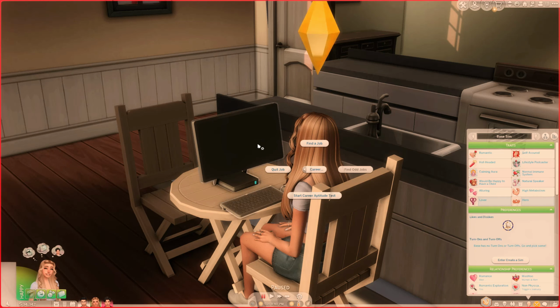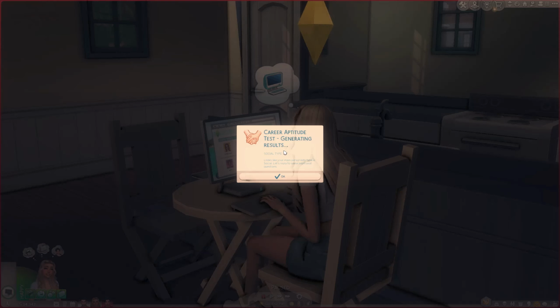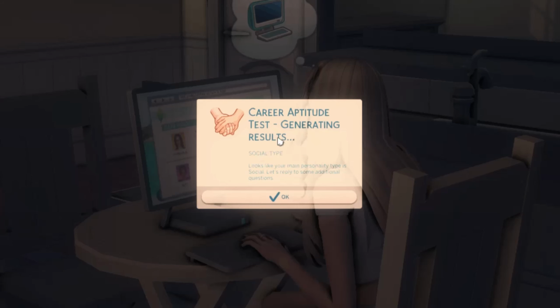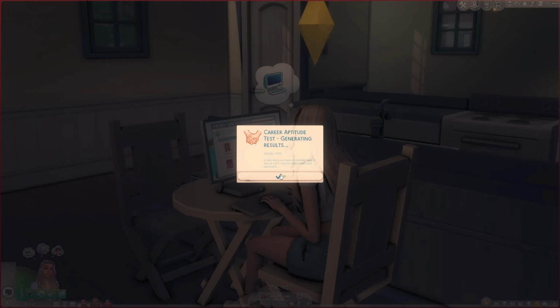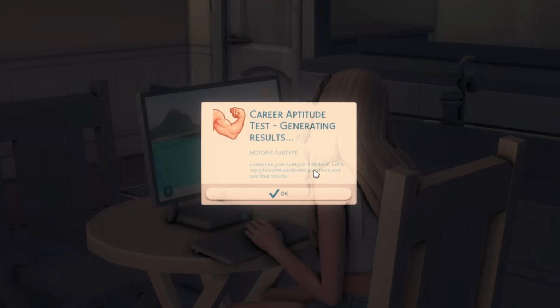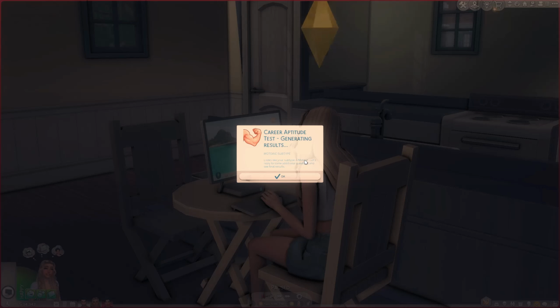If you just click on a computer and go to career, you can start the career aptitude test. Okay, career aptitude test, generating results. Social type, looks like your main personality type is social. Let's reply to some additional questions. I definitely see that for her. Looks like your subtype is motoric. I guess that means kind of like athletic, maybe because I gave her that aspiration.